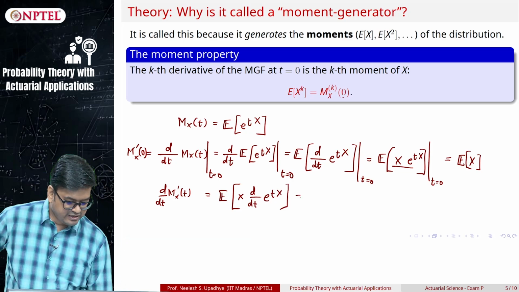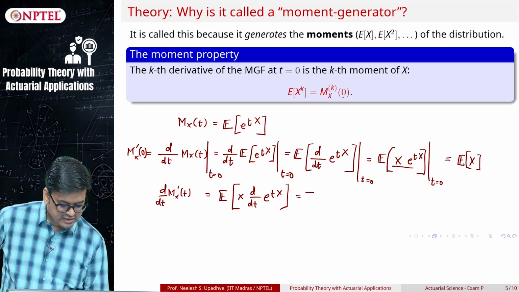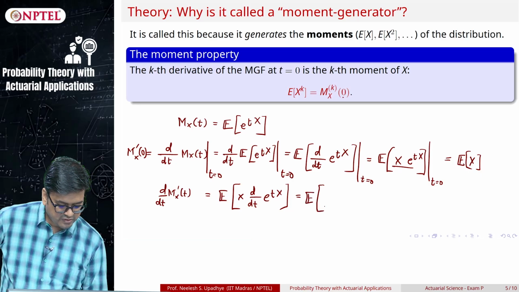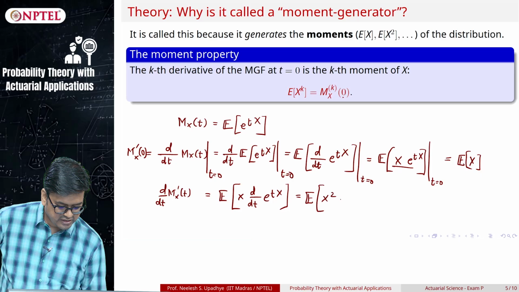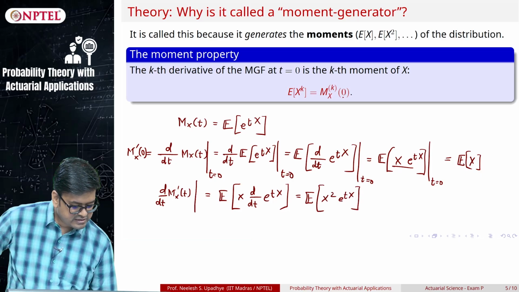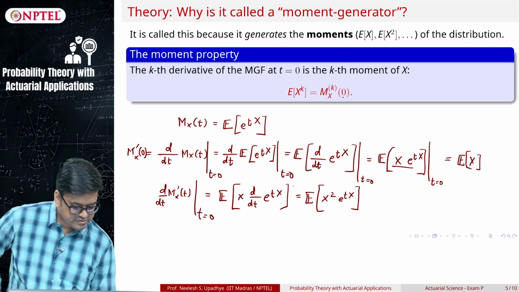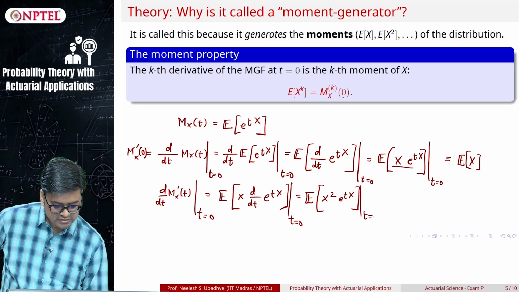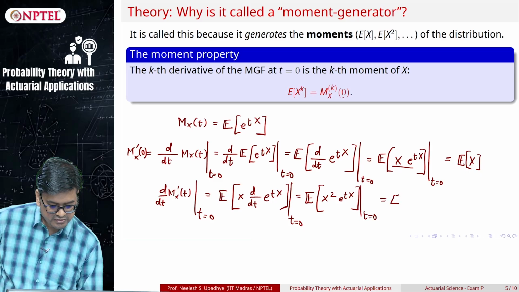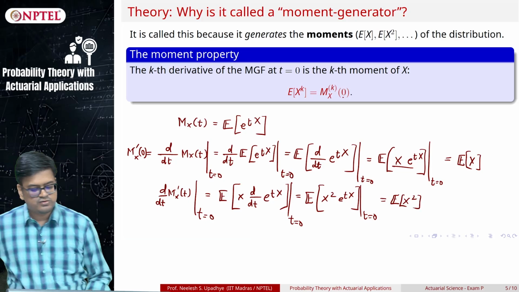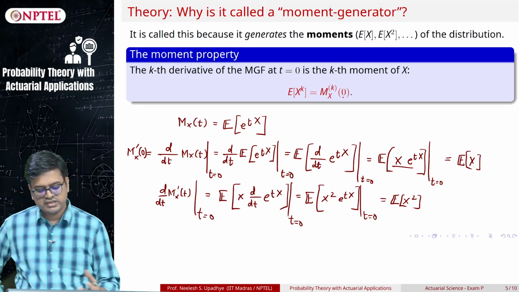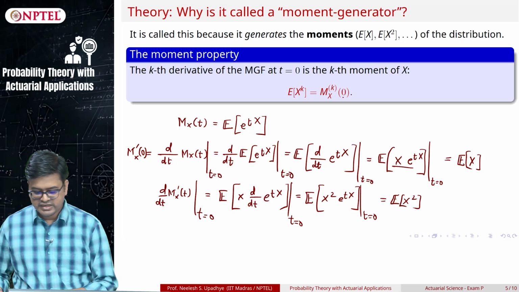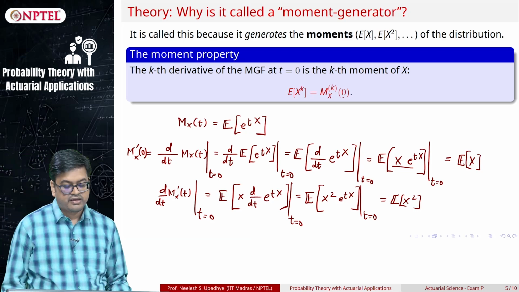And then again for the same reason, this will become the expected value of X into X, so X square e raised to tX, and again I evaluate it at t equal to 0. What did I get? I got the expected value of X square. So, you can do this for any value of k, you keep on differentiating, you are essentially getting the moments back.